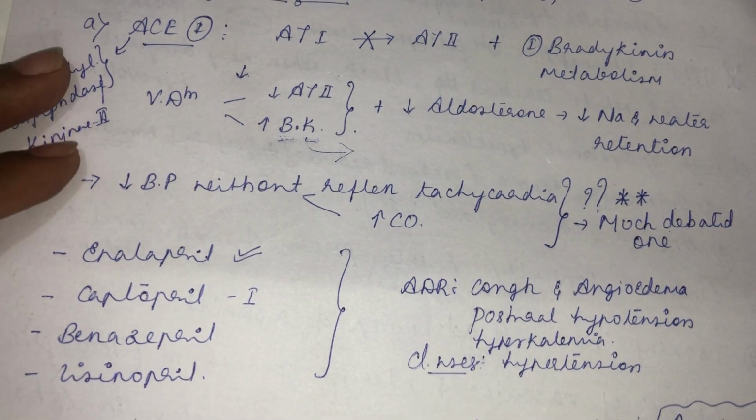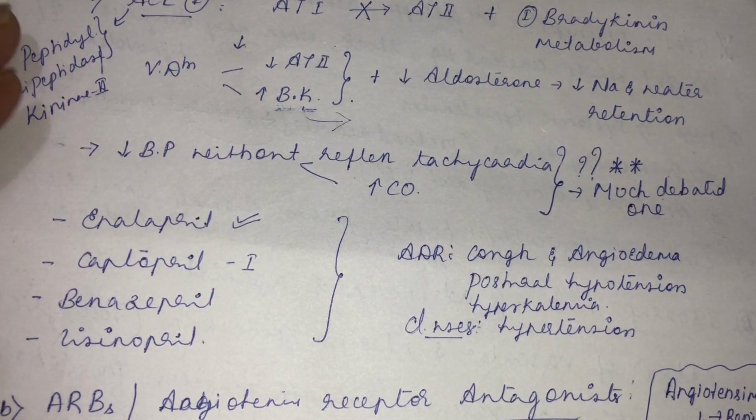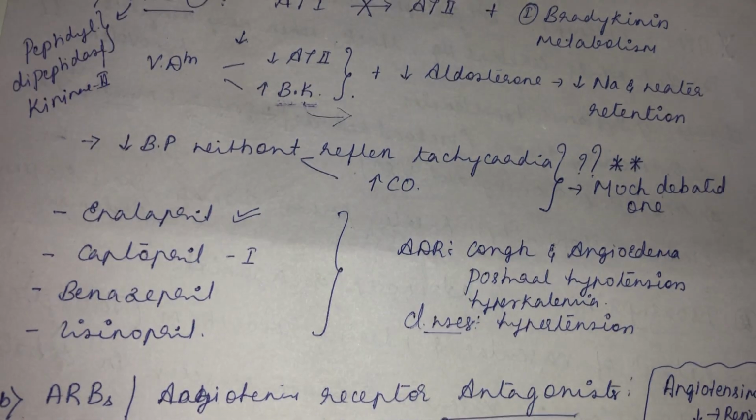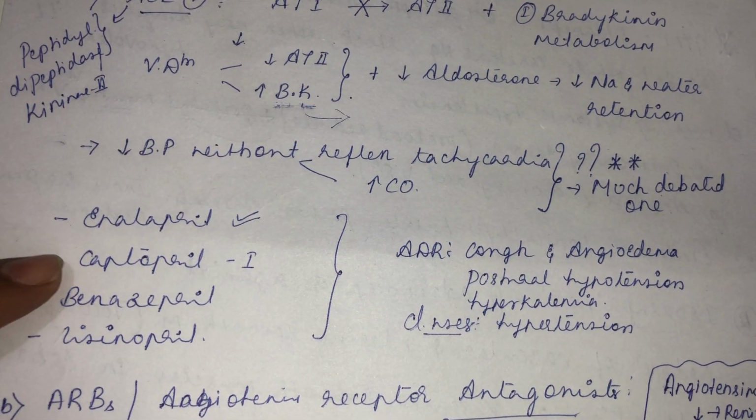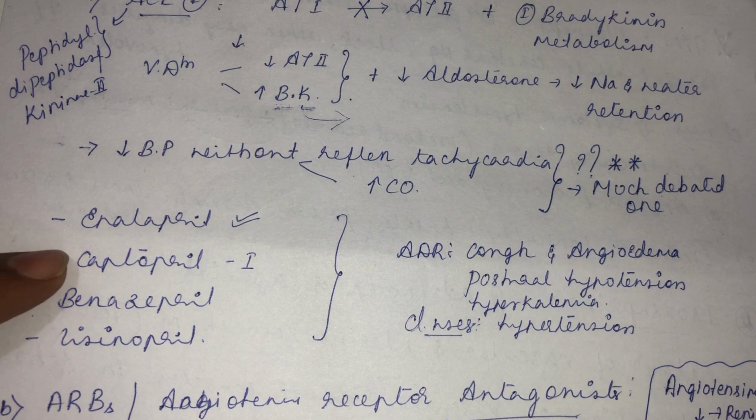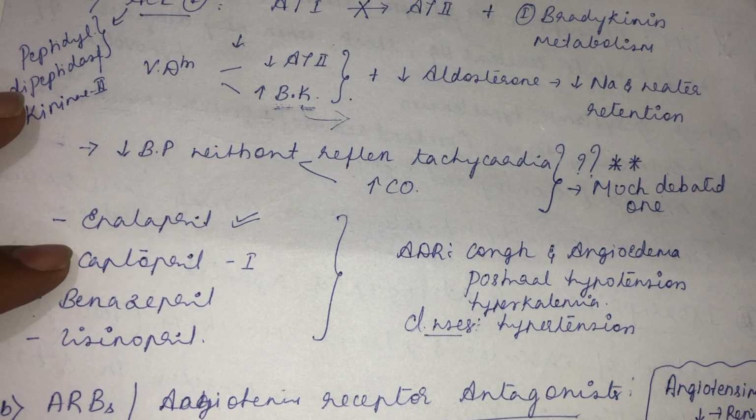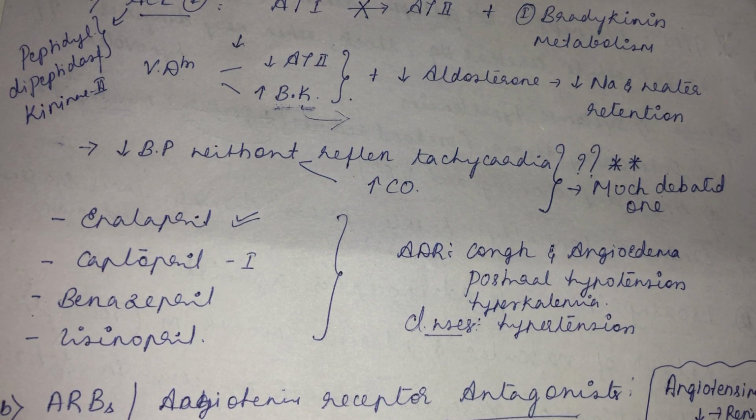Many review articles are there regarding this; you can go through that. The examples of ACE inhibitors are enalapril, captopril, benazepril, and lisinopril. Among them, captopril is the first ACE inhibitor that was used. And you know, these ACE inhibitors are classified into different sections that we have already studied under the autacoids.